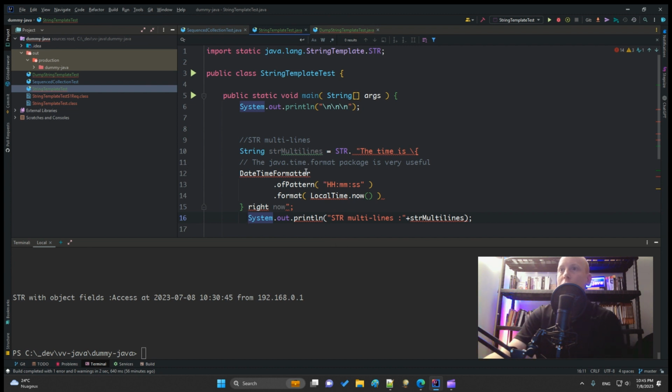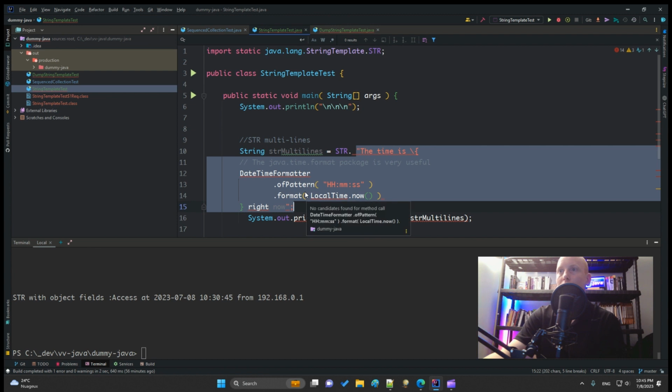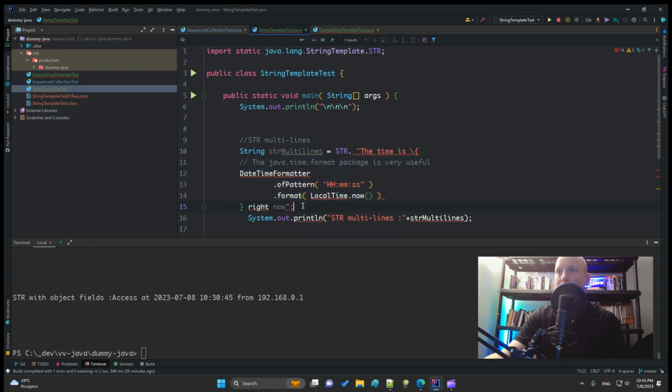So what does this code do? We have a multi-line string, which is doing this. It's doing a call to a datetime formatter, so we can execute some code directly in the interpolation text, and this will display the time in the format hour, minute, and second.